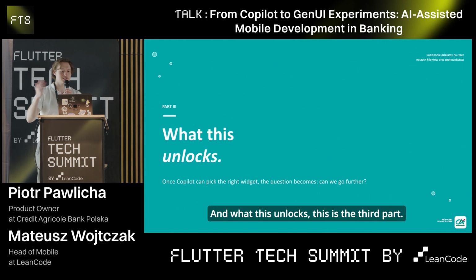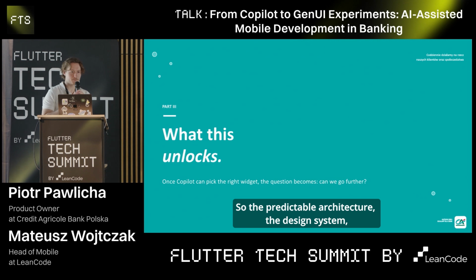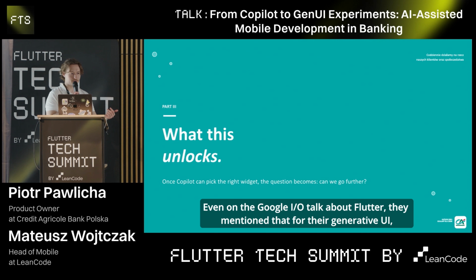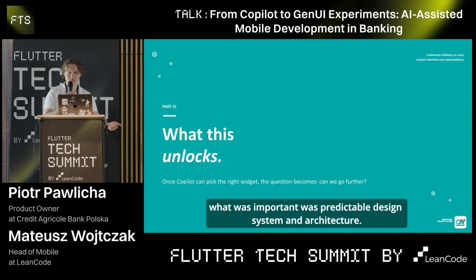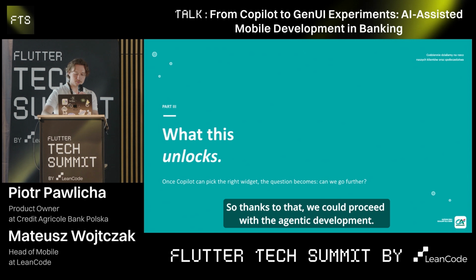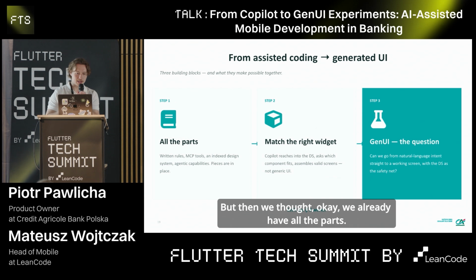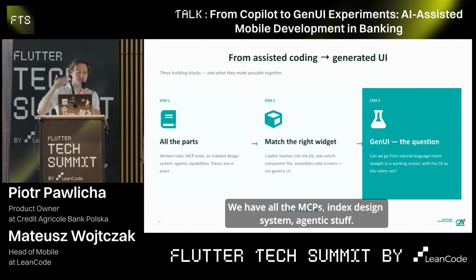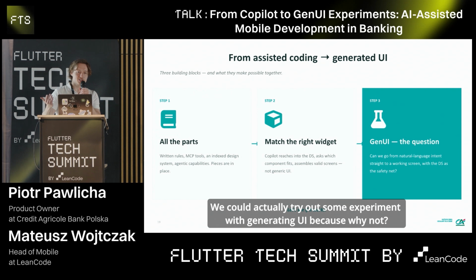And what this unlocks, this is the third part. So the predictable architecture, the design system, this is something that's already been talked about today. Even in the Google I/O talk about Flutter, they mentioned that for their generative UI, what was important was a predictable design system and architecture. So I think we all got to the same point. Thanks to that, we could proceed with the agentic development. But then we thought, okay, we already have all the parts. We have all the MCPs, the indexed design system, agentic stuff. We could actually try out some experiment with generating UI, because why not?